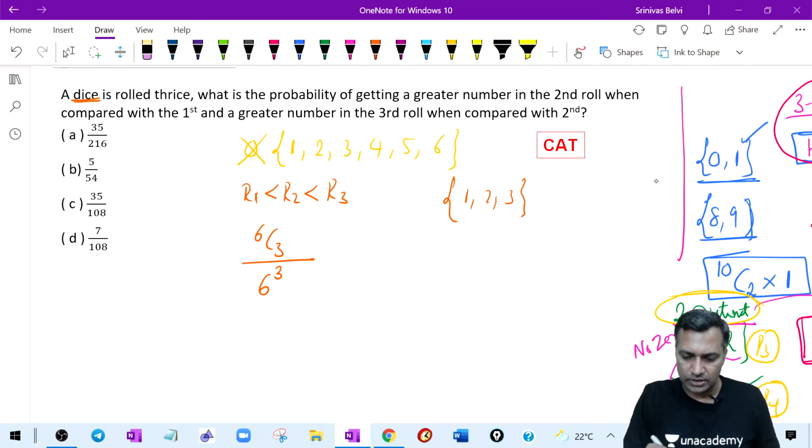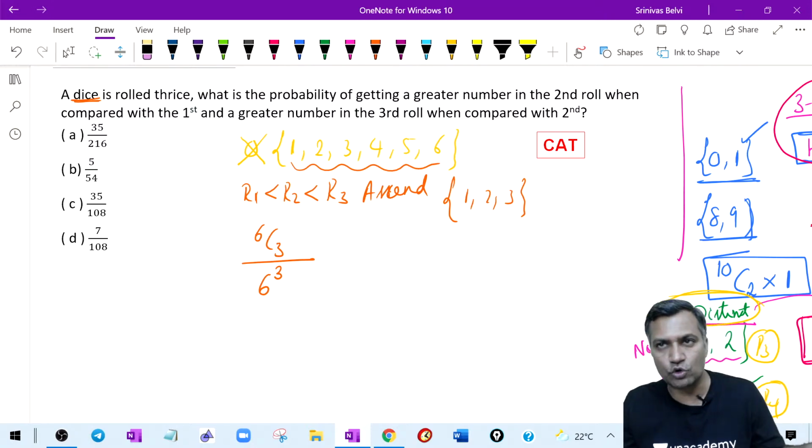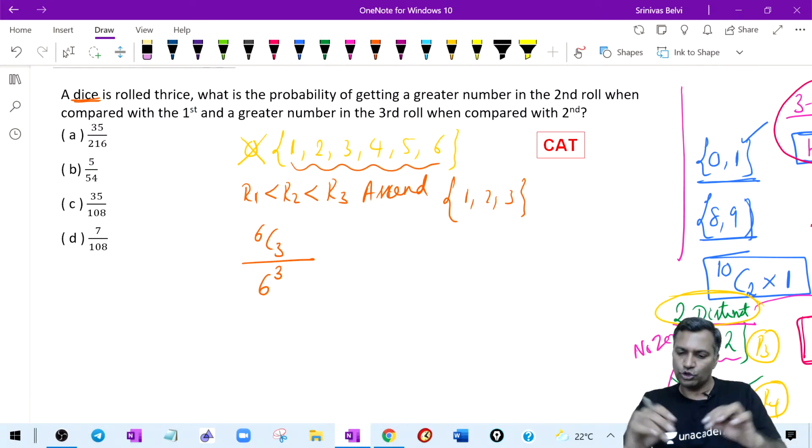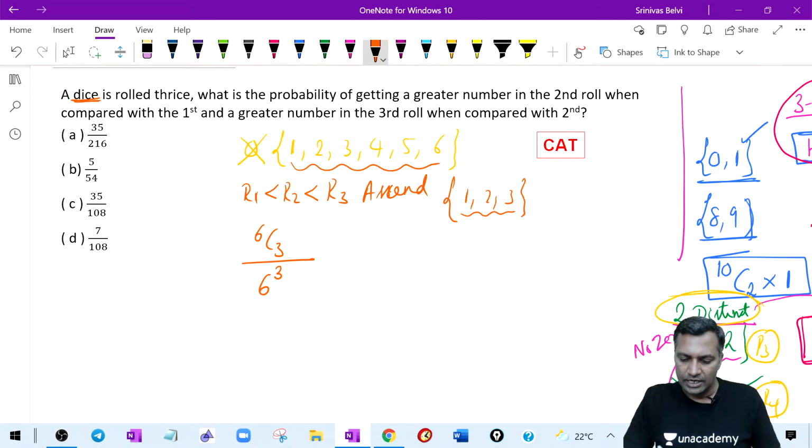So there are 6 numbers. Dice has 6 numbers. You want 3 distinct numbers because it's the ascending order. He's saying that the result should be in ascending order, so I need 3 distinct digits, without which ascending order is not possible. You put them in ascending order. Only one ascending order is possible for the 3 numbers that you get. So 6C3 is your numerator. Denominator is 6 cubed, because when a dice is rolled 3 times, the total number of outcomes is 6 into 6 into 6. Simplify this and you will get your number. 6C3 is 20, so 20 divided by 6 into 6 into 6.